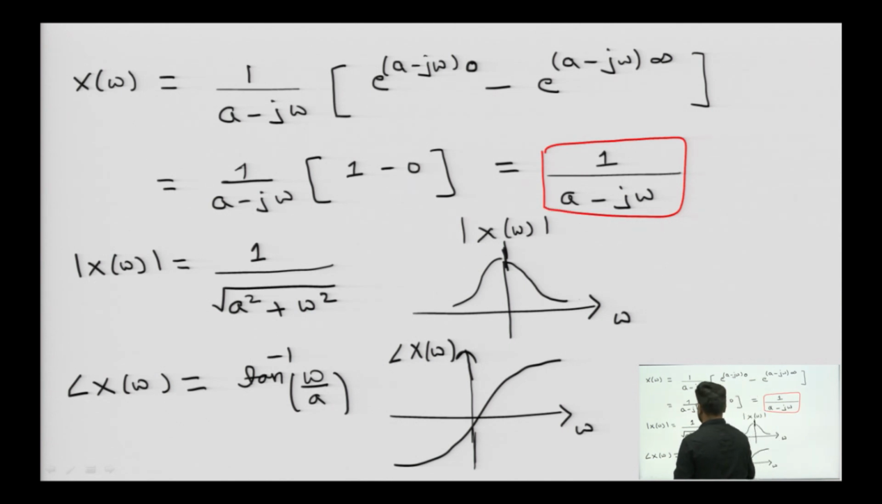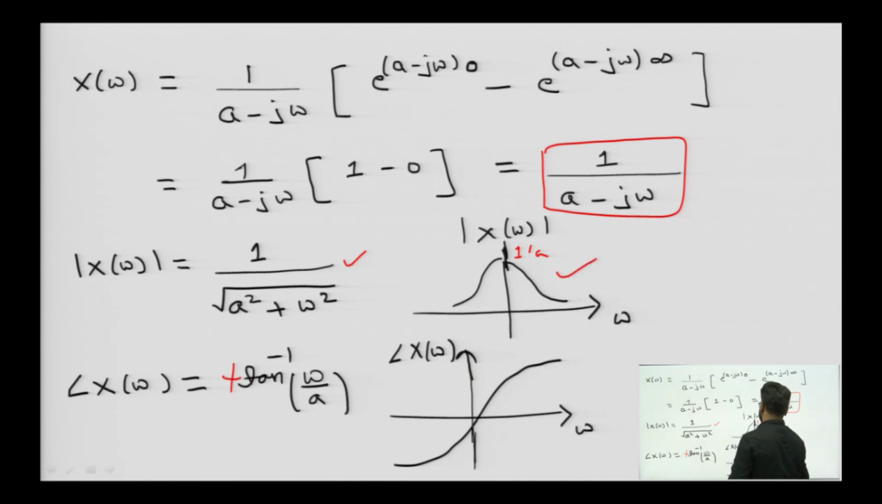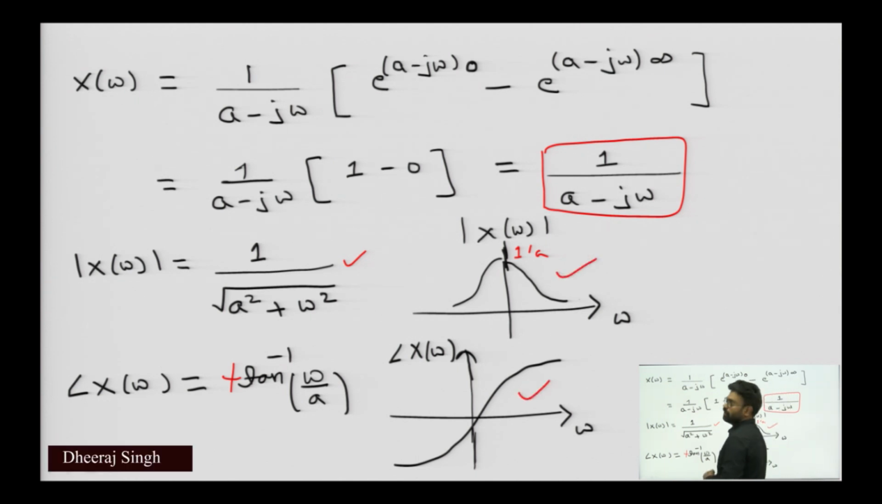On finding the magnitude spectrum, the magnitude spectrum will be the same, 1 upon a at omega equals 0, and the phase spectrum will be reversed, because we do not have any negative sign; we have a positive sign here. So, this will be its magnitude spectrum, and this will be its phase spectrum.